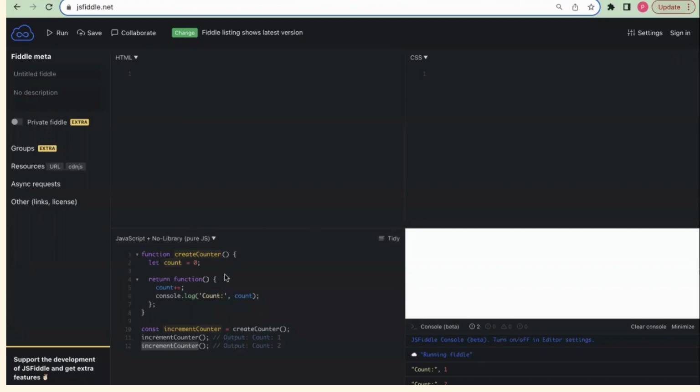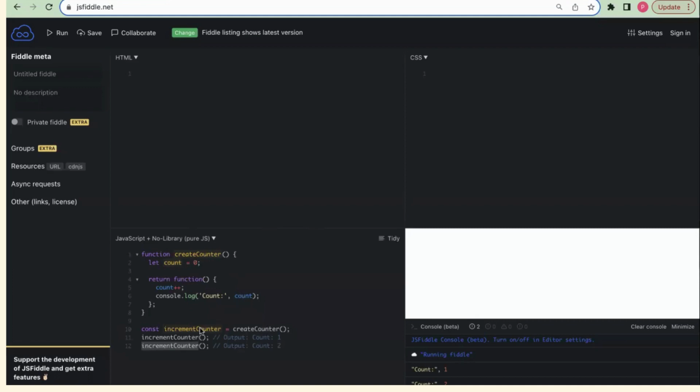This example showcases closures by creating a function with a closed environment. Here, create counter is an environment under which a function is enclosed. This function uses the count variable defined within create counter, remembers its value and logs it.